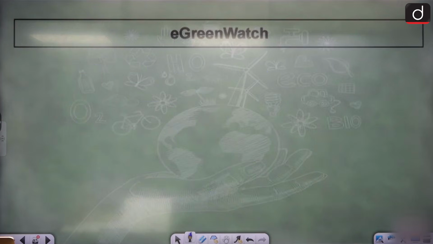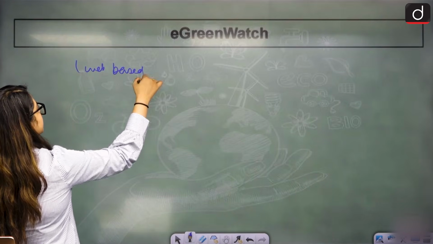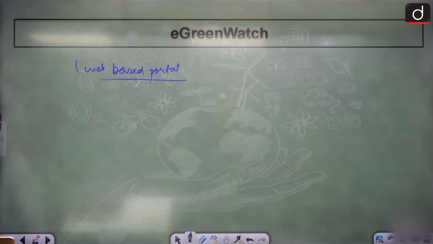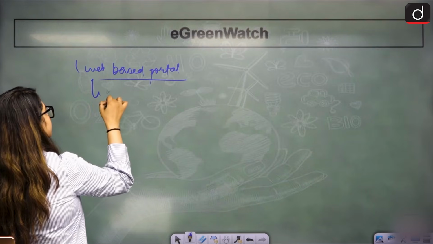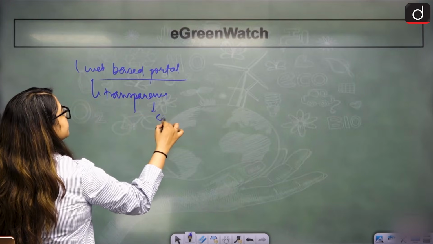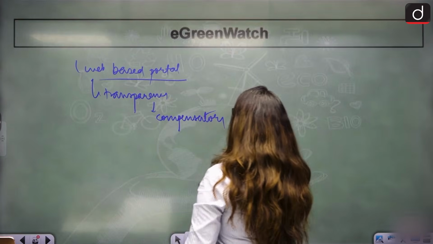Clear? Then we have eGreen Watch. This is a web-based portal. What is it trying to do? Portal designed to bring transparency of compensatory afforestation. What is compensatory afforestation?